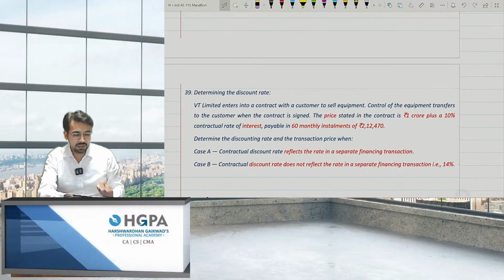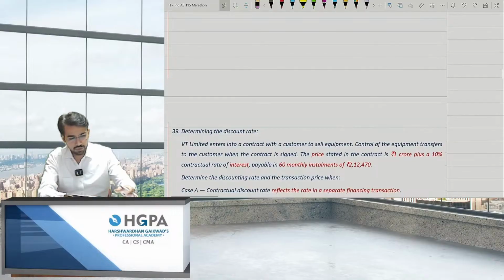Okay, next is determining the discount rate. Now, what is exactly the discount rate? Just 1 minute.